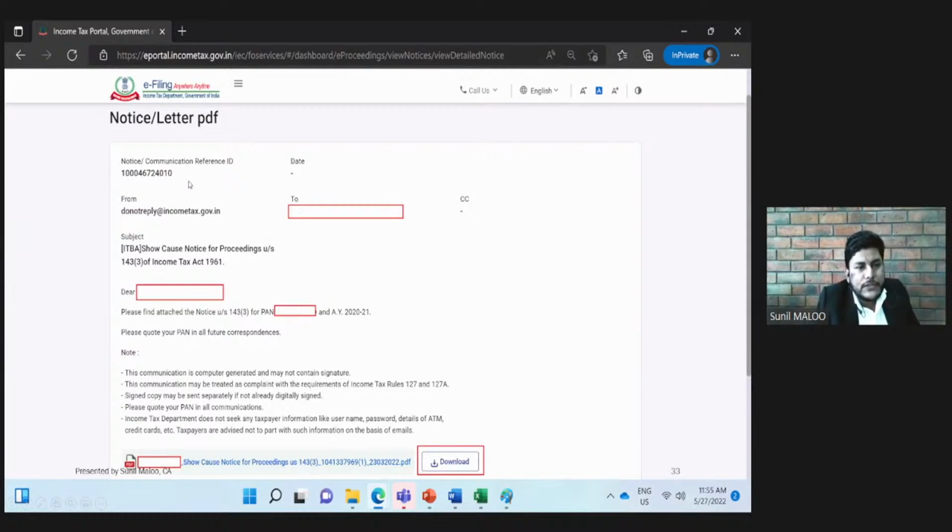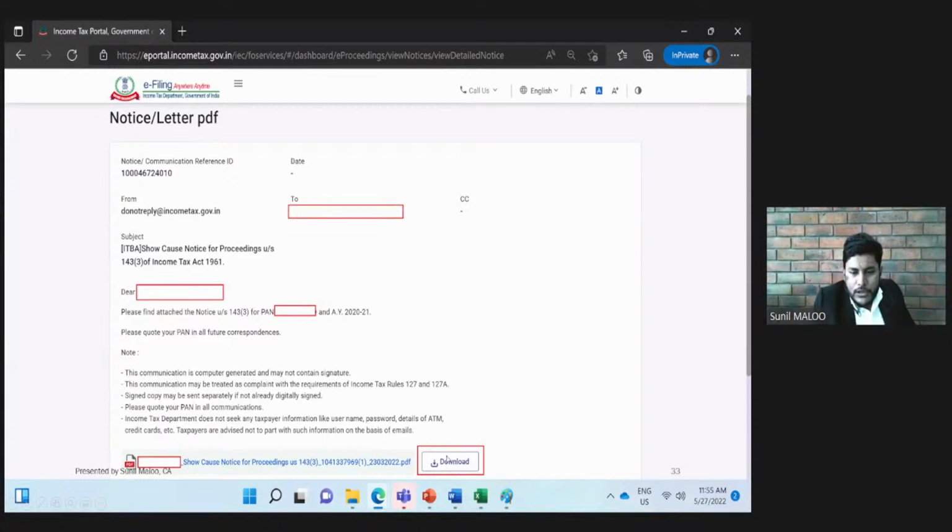First of all, the notice communication reference ID is given. Then the email ID of the system is given, and then the email ID of the assessee. The notice is issued on this particular email ID, which is mentioned in this page. The subject of the notice and the basic details are given. At the bottom of the page, there is an option to download the notice.